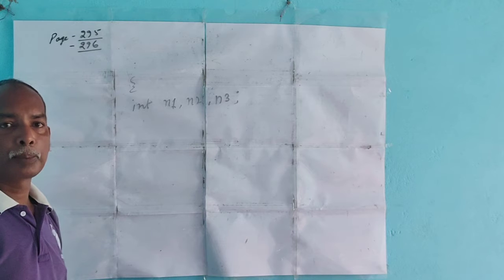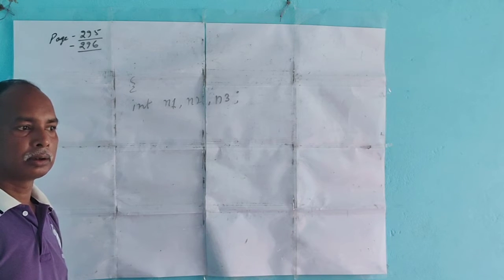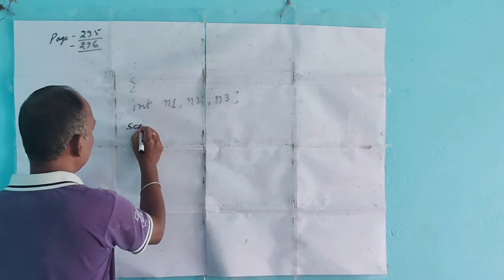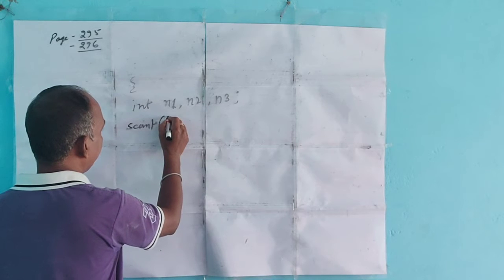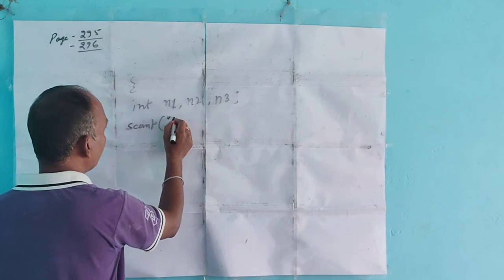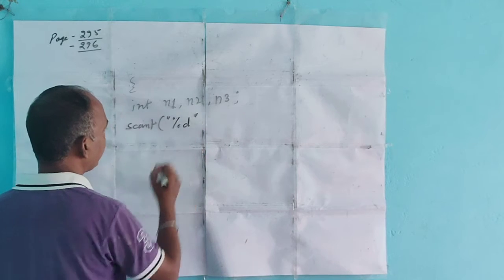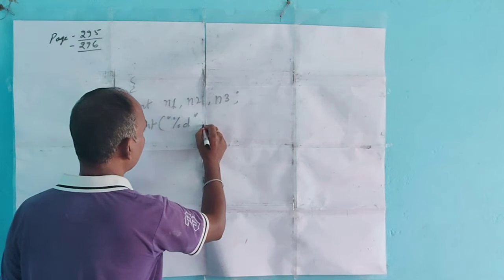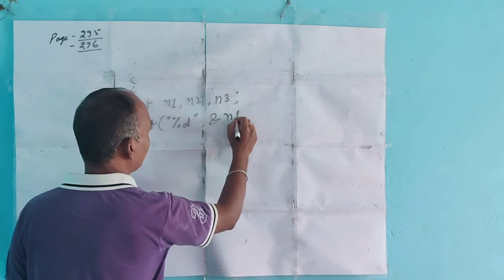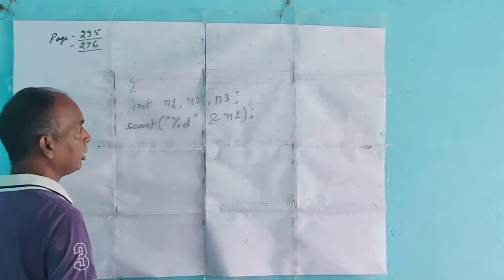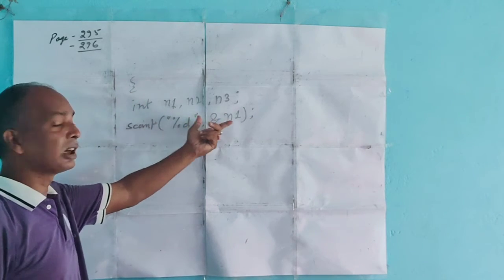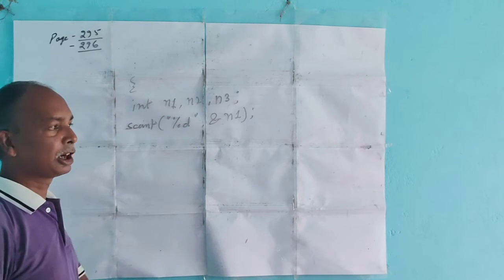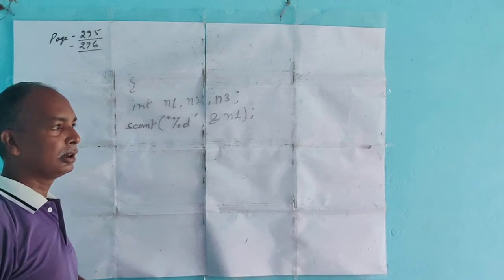In that case, we have to use the scanf statement. Scanf, percentage, this is an integer, so you can take d for the first integer. Then comma, ampersand n1. Here you can use three variables in a single scanf statement, or you can use three variables in separate scanf statements. Here I am using separate scanf statements.